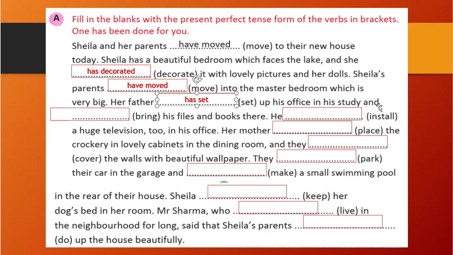Up his office in his study, and after and, so here her father, that is also singular only. So bring, third form is brought, has brought, because when singular is there we will use has. His files and books there. He, when he is there we will use has. Install will become installed, right? Yes.